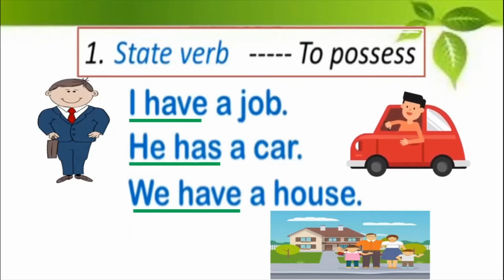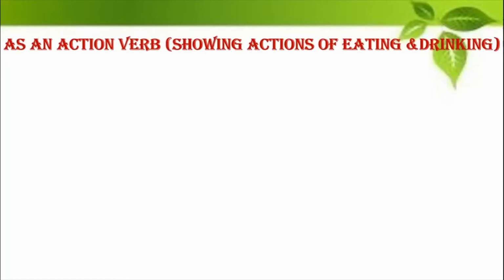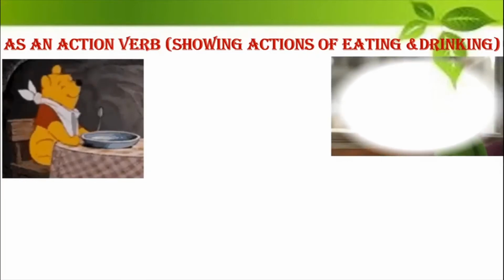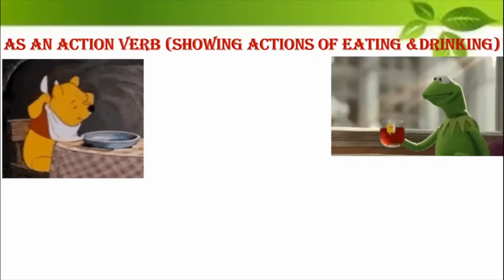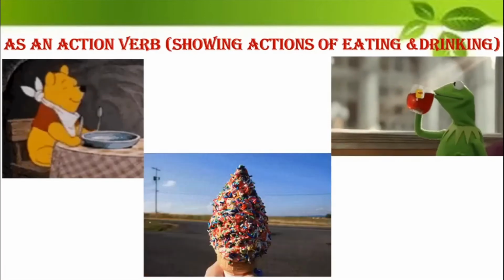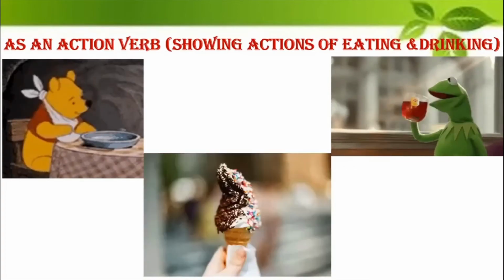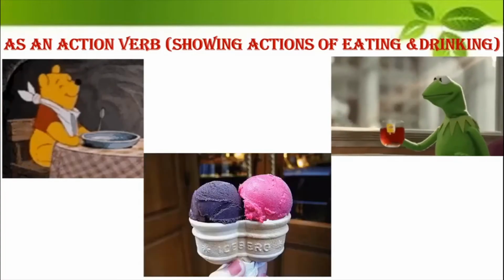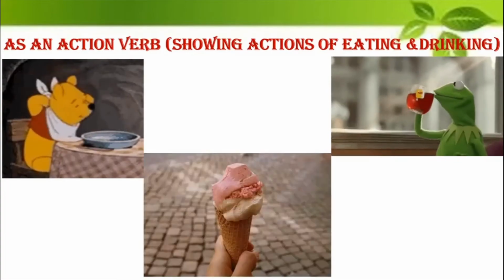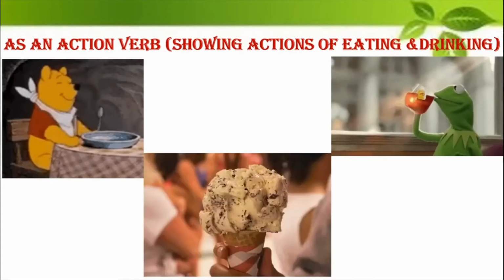Okay, let us see some more examples now. It is also used to show actions of eating and drinking. So it is sometimes used as an action verb to show actions of eating and drinking. See here, this is to have lunch, to have tea, to have an ice cream. So what are you doing? You are indicating an action of either eating or drinking. So sometimes have is also used as an action verb, that is, actions of eating and drinking.